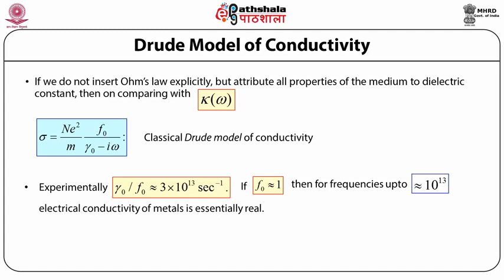Putting in the experimental value of various quantities, we get gamma naught over f naught equals 3 into 10 raised to power 13 per second. Assuming f naught equals 1, we see that for frequencies up to 10 raised to power 13, the electrical conductivity of metals is essentially real and independent of the frequency. This range is well beyond the microwave region, where omega is up to around 10 raised to power 11.